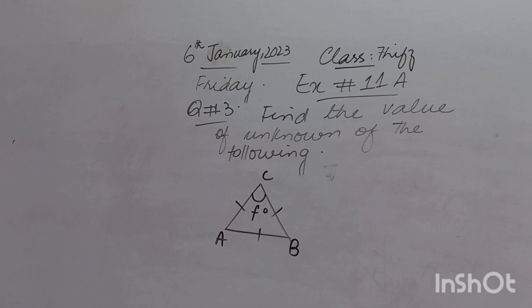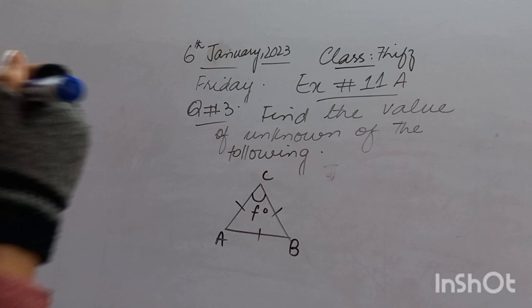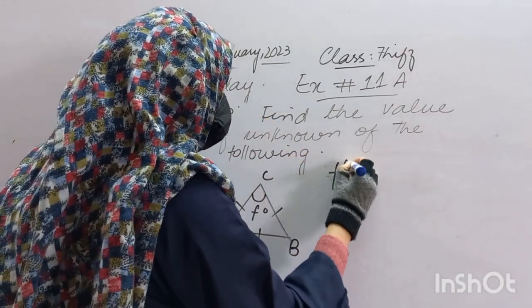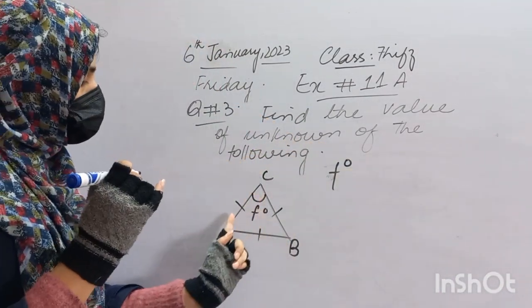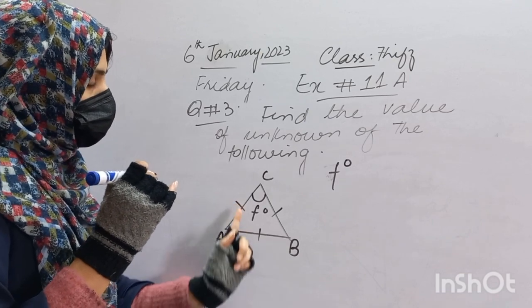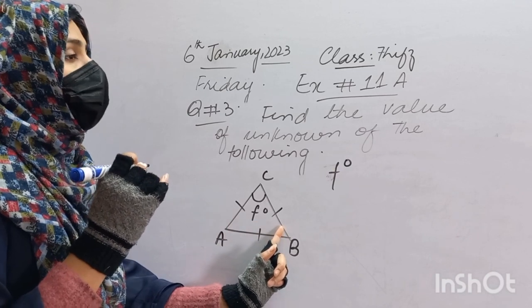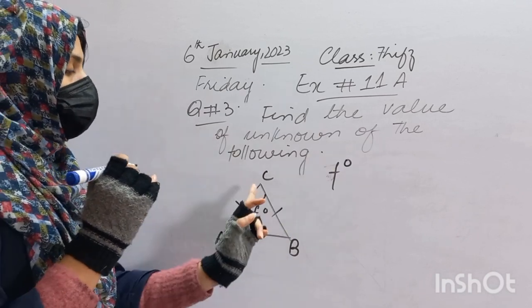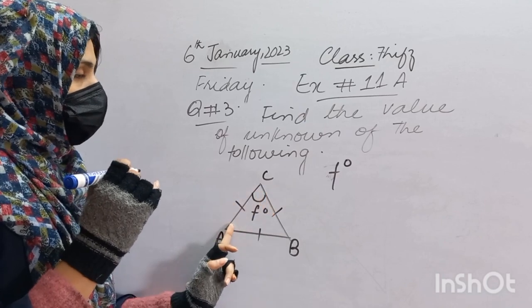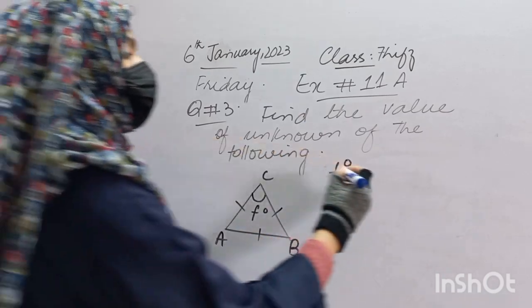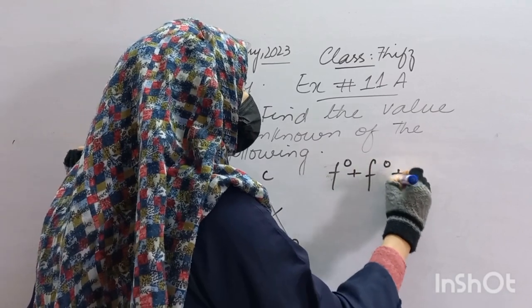So in an equilateral triangle, if you remember, all sides and all angles are equal. ठीक है? सब sides और सब angles इसमें कौन से होते हैं? Equal होते हैं. So I am going to write its procedure. F degree. We have only one angle given. So as you look, there is an equilateral triangle. This angle and this angle, which are the interior angles, are all equal. So F degree यहाँ पे भी होगा, F यहाँ पे भी होगा, and F यहाँ पे भी होगा. So I have to write F degree 3 times.